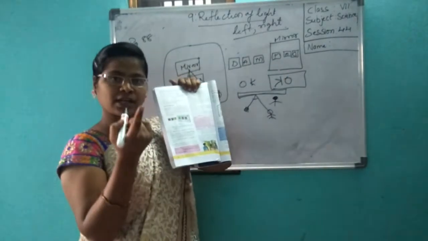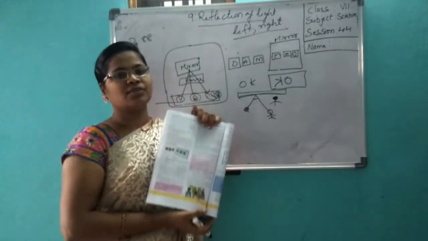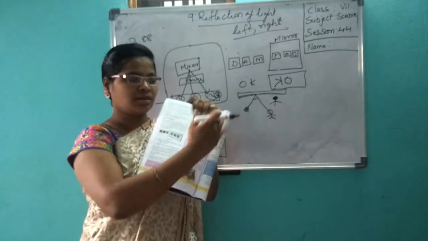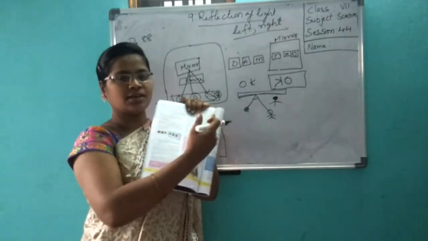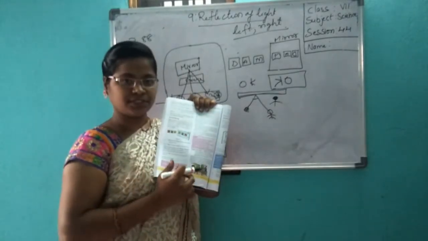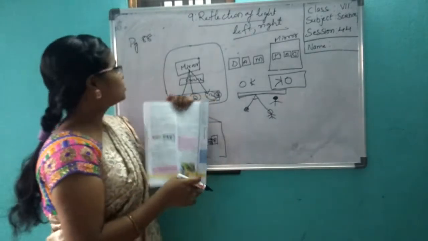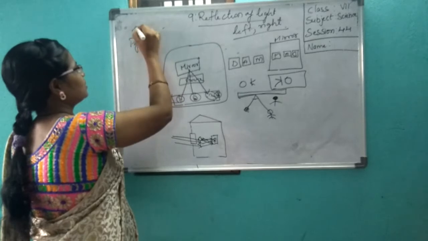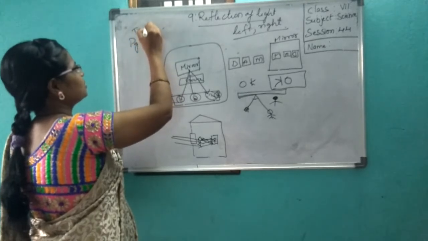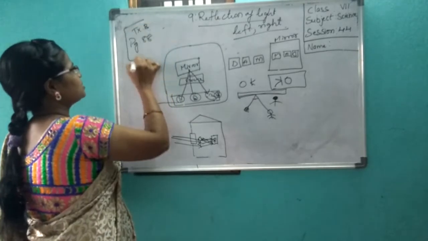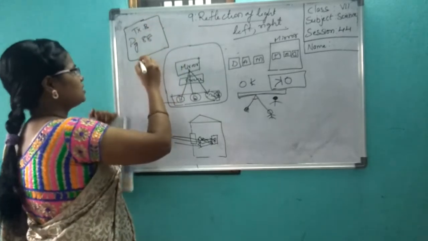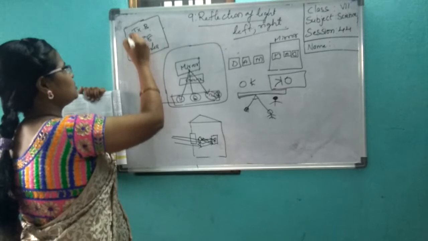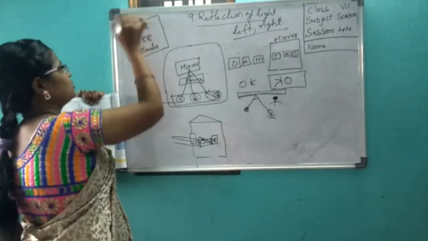Try to write your name in big letters in your book, put a mirror here, and see how it appears. This is your homework: textbook page number 88, the blanks.